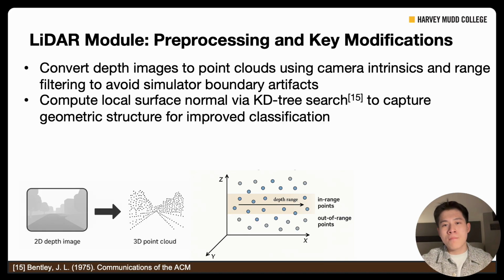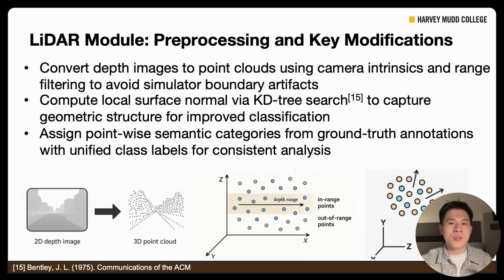After this, we compute the local surface normals using a KD-tree search, which helps capture important geometric structure. And finally, we assign the semantic categories using the ground truth annotations with unified class labels. The whole pre-processing ensures that the LiDAR module has rich and clean data to work with.